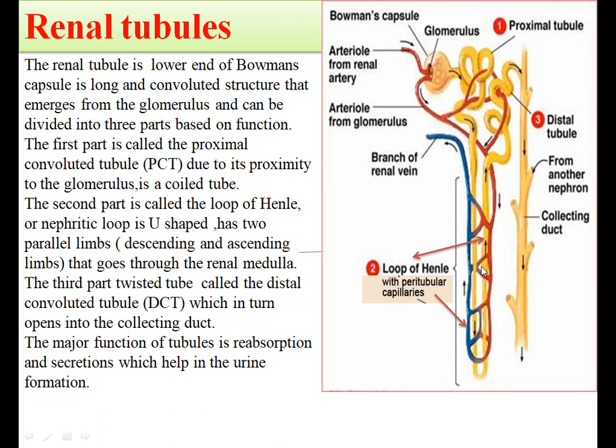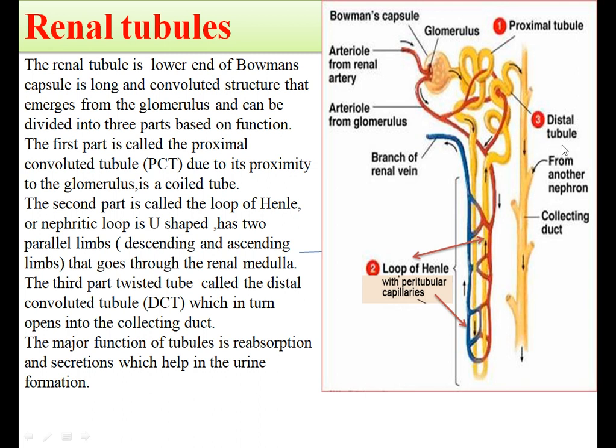Then the second part, here you can see, is U-shaped and has parallel limbs, that is the descending one and the ascending one. So this one is the descending and this one is the ascending one. After this U-shape, it has two straight parallel limbs and it is called loop of Henle. Next is the distal convoluted tubule.